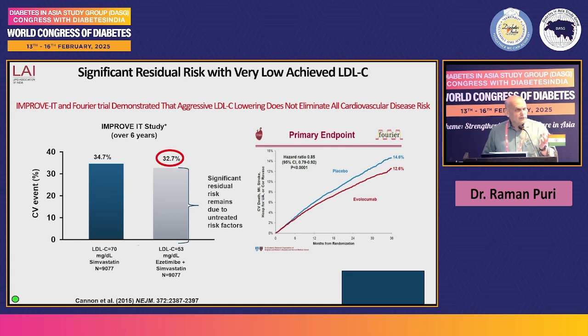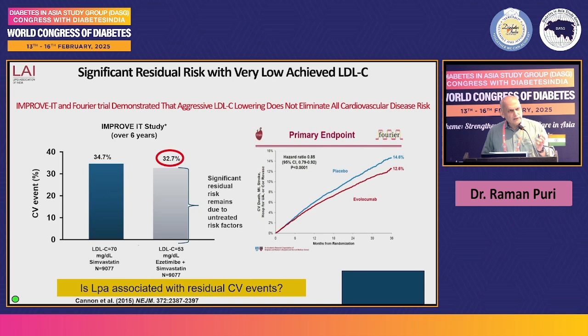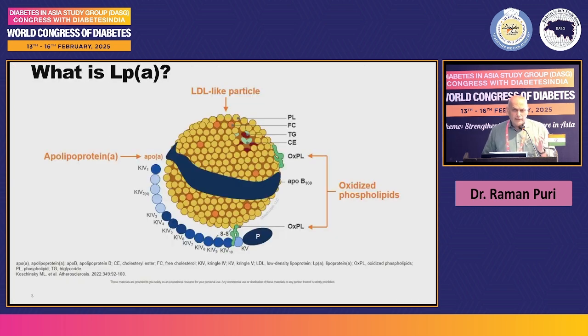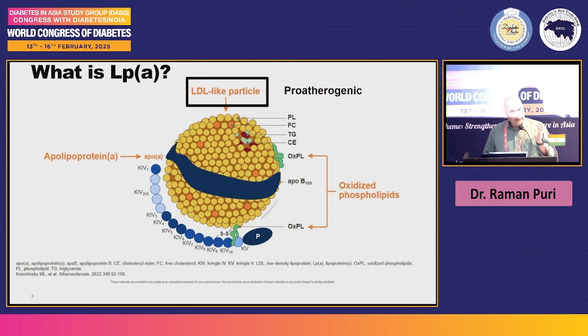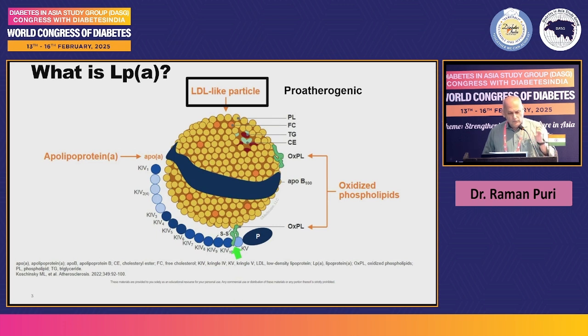Why these cardiovascular events with such a low and ultra low level of LDL cholesterol? So the question comes: is lipoprotein A responsible for this residual cardiovascular event? Why lipoprotein A? Because lipoprotein A is an LDL-like particle, which we all know is proatherogenic, and it is attached with a disulfide bond to apoprotein A, and apoprotein A is prothrombotic.